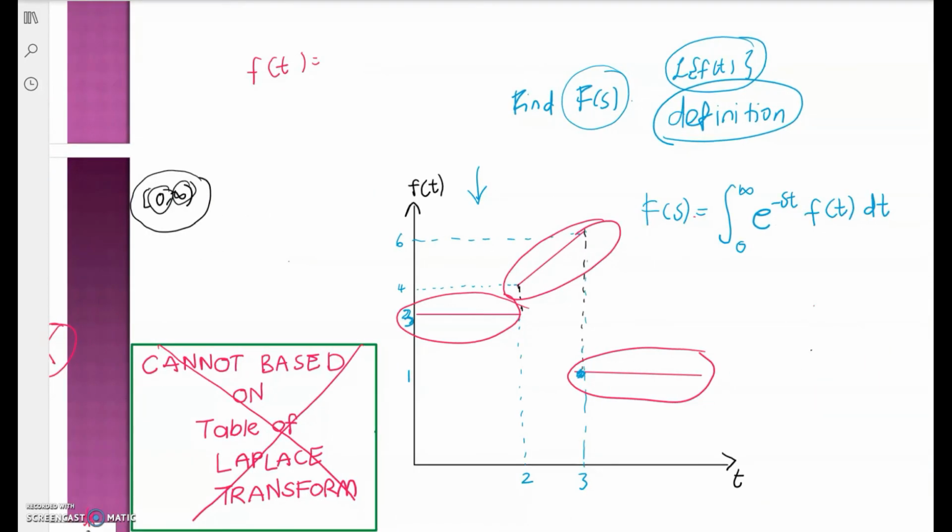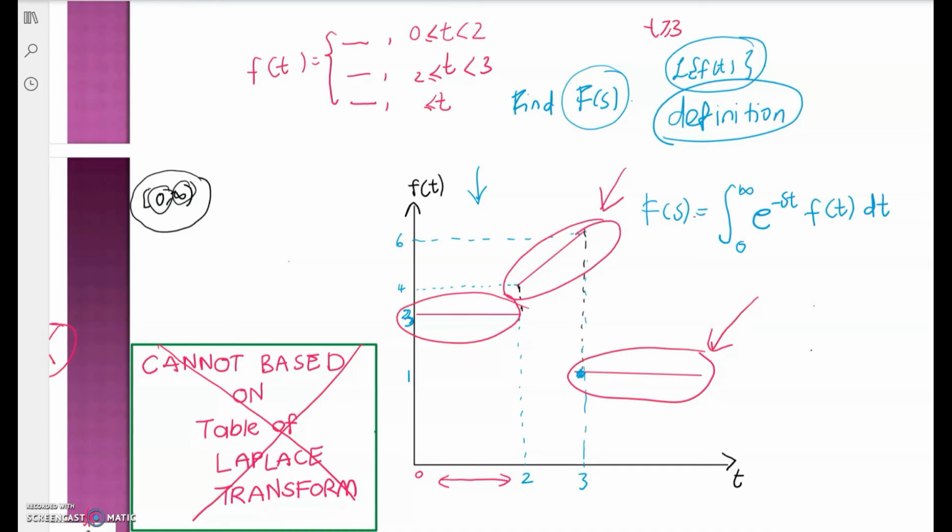So I write f(t) equals what, within the interval t from 0 to 2; f(t) equals what, where t is from 2 to 3; and f(t) equals what for t greater than or equal to 3.